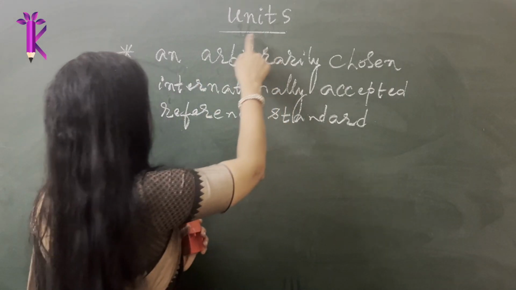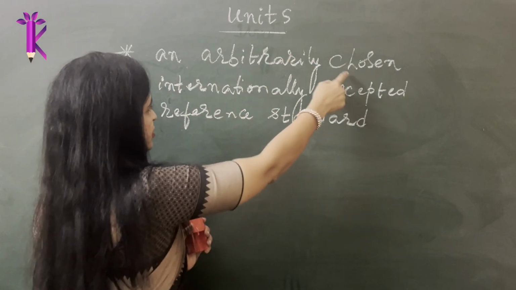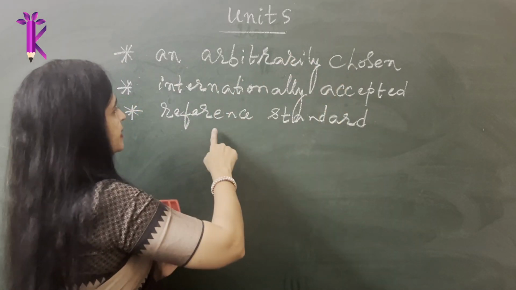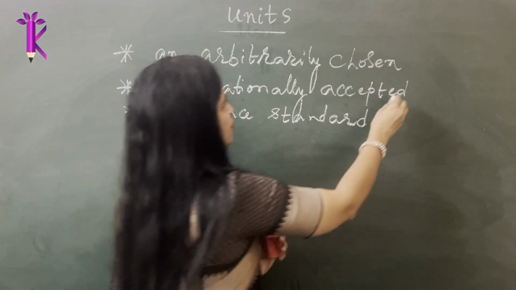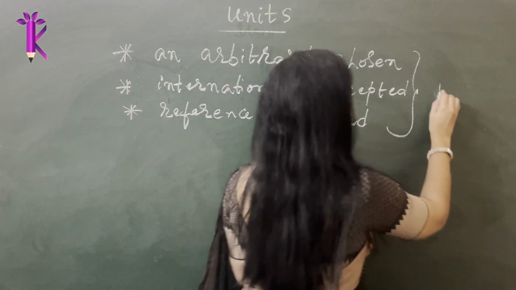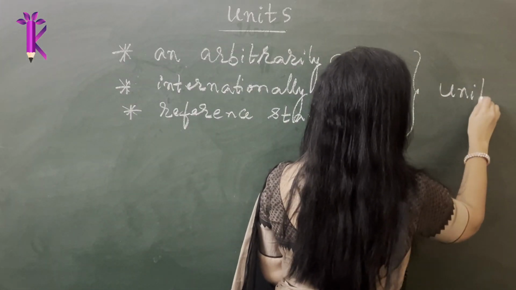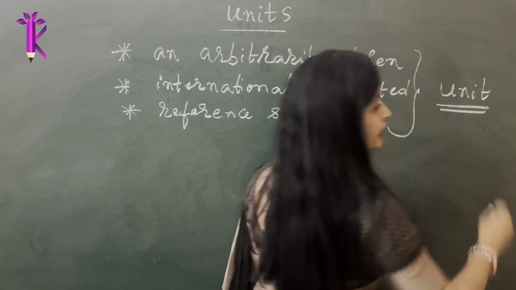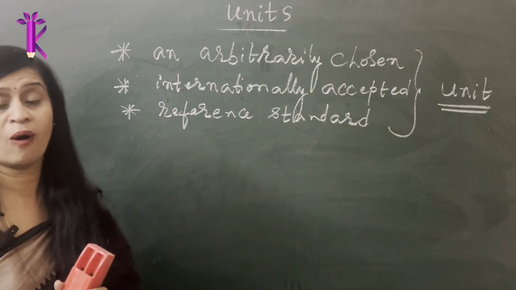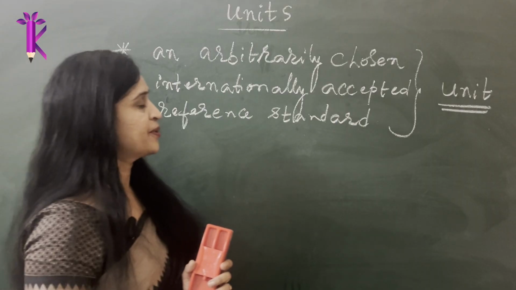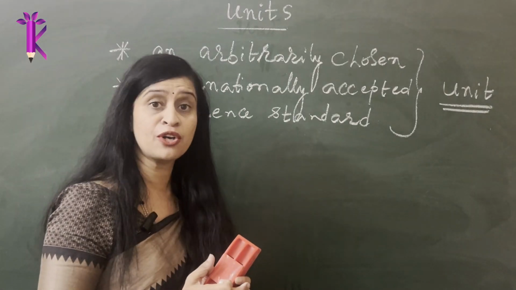So a unit is basically an arbitrarily chosen internationally accepted reference standard. This is what we refer to as a unit. Okay, so this is the definition of unit.